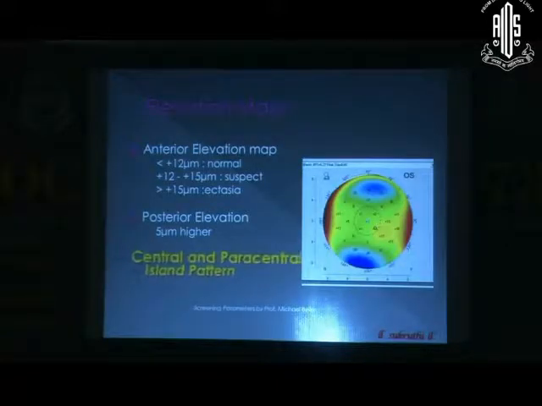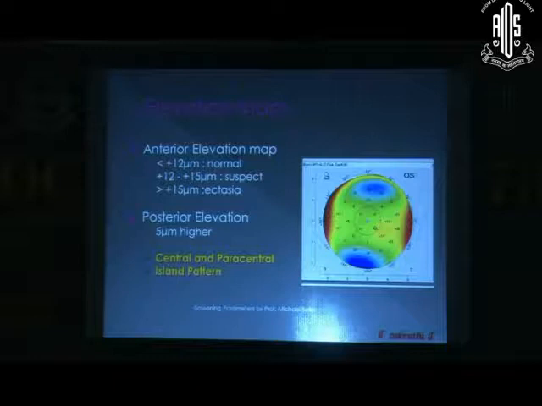Then the Belin has given us some numerical way of analyzing which one we need to suspect. Usually we take an 8 mm BFS. With that, these are the parameters. I think Dr. Jaishil and Gurjeet have already shown this. But what I would like to stress here is that these readings should be either in the central or paracentral areas. If you have a plus 15 or plus 20 at these areas, it usually doesn't mean anything.